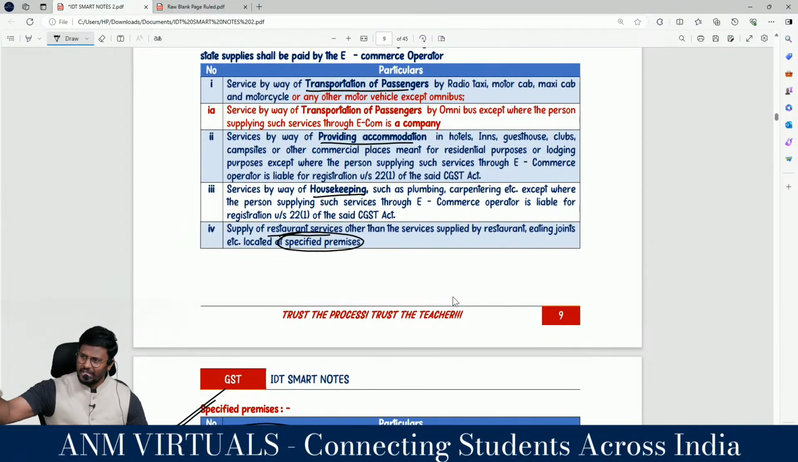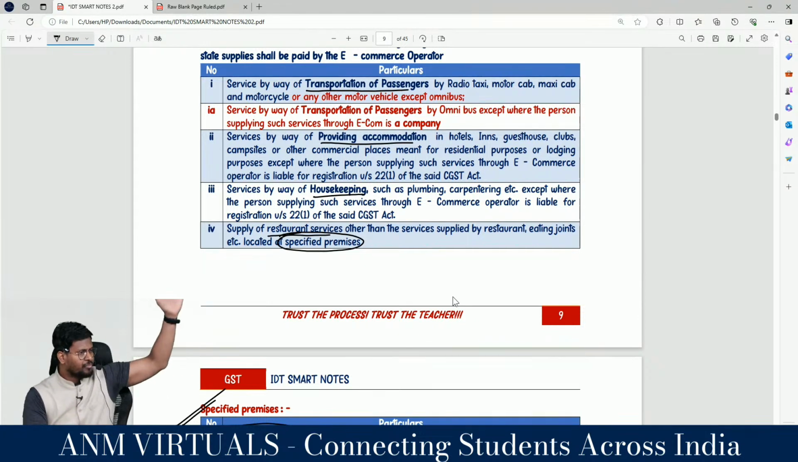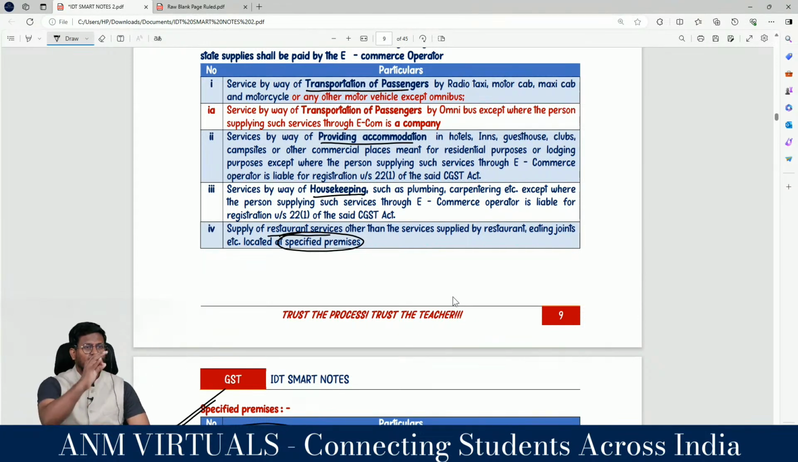அப்படினா that will be FCM அவங்களே பார்த்துப்பாங்க. If the room rent declared tariff என்ன tariff? Declared tariff is less than 7,500 and if you are giving through e-commerce operator, then the e-commerce operator is the person liable to pay GST, right?